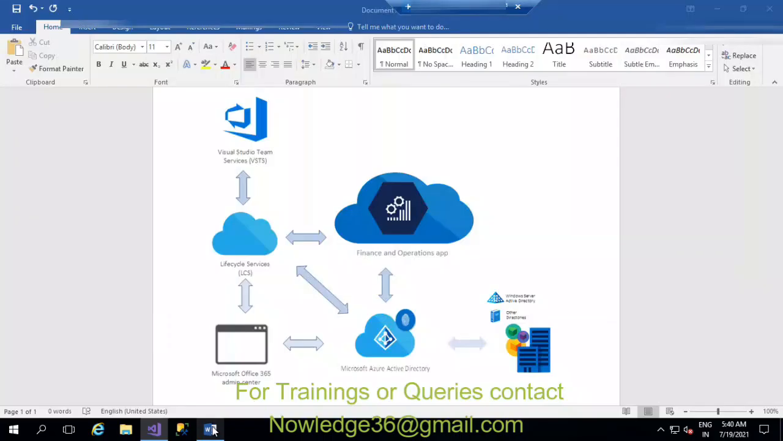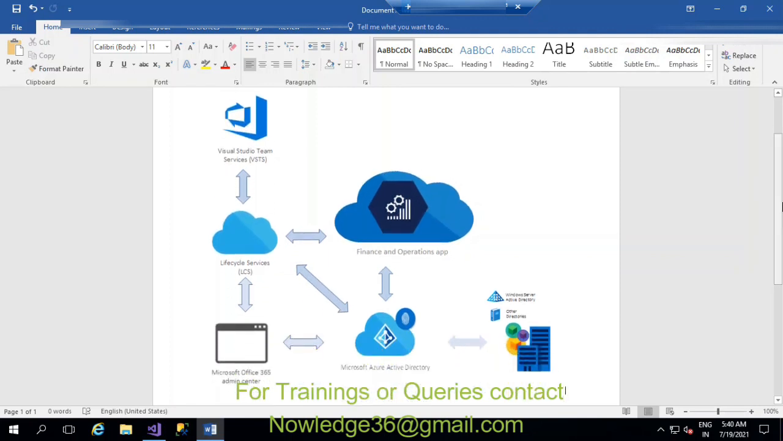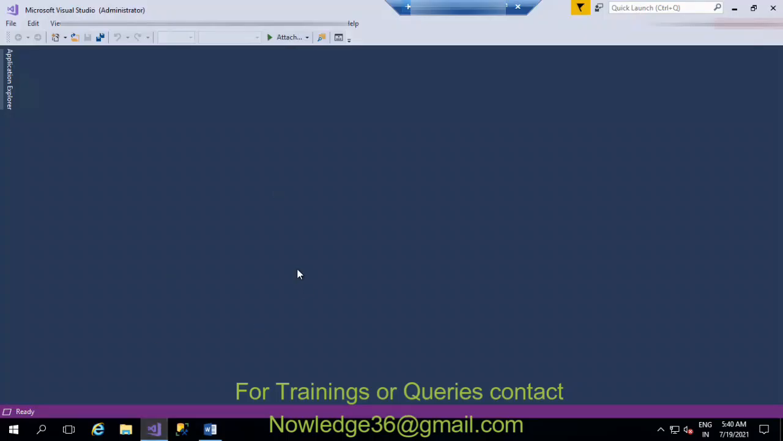So the architecture, I can just show this architecture. This is the proper architecture of Microsoft Dynamics 365 for finance and operations. First we have Visual Studio, Visual Studio Team Services, VSTS, where we do everything. This is the development environment. This is the Visual Studio that we use for the development environment.